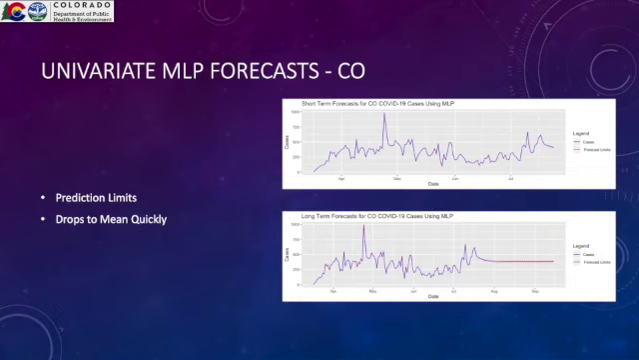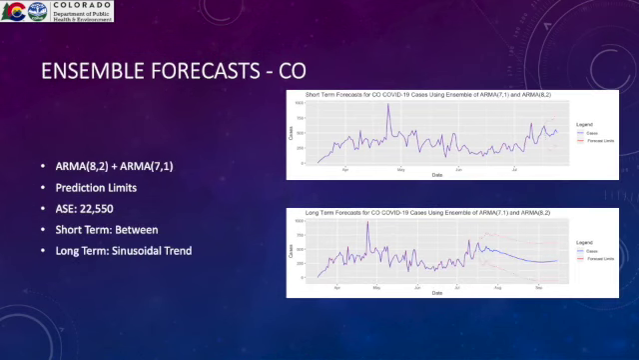This forecast drops to the mean extremely slowly, so instead of using the MLP in our ensemble, we used the two ARMA models. You can see that the ASE is about 22,000. The short-term trend is directly in between the two because they have a similar structure, while the long-term is just a sinusoidal trend that is damped closer to the mean.